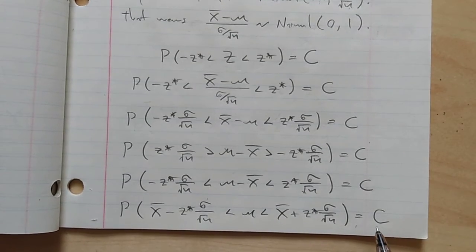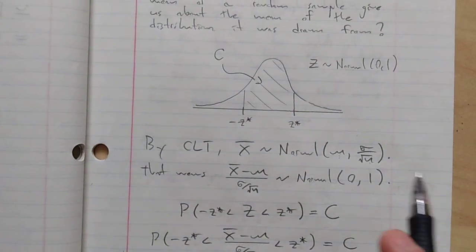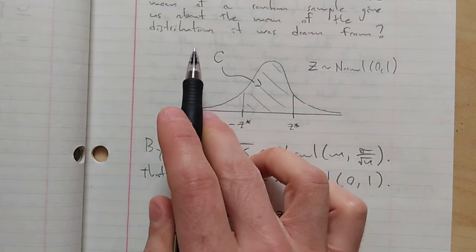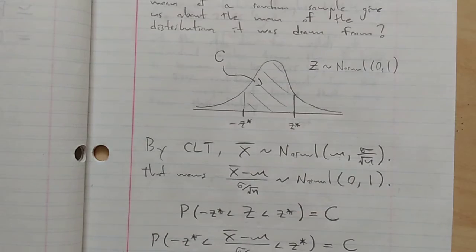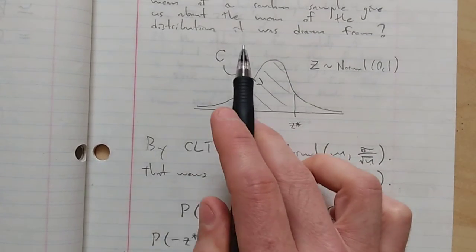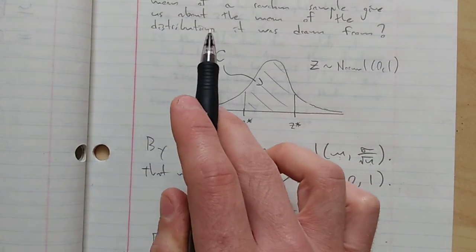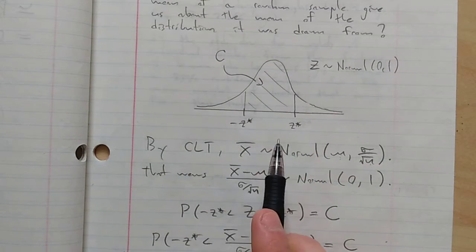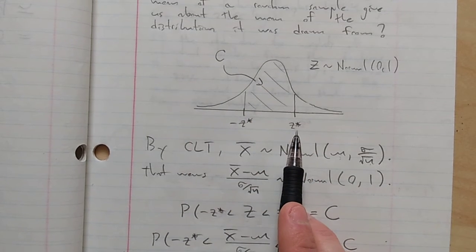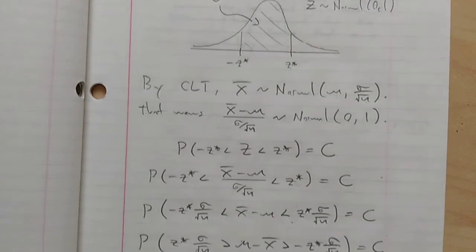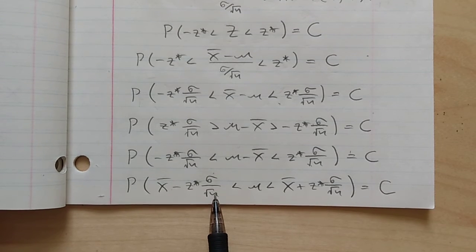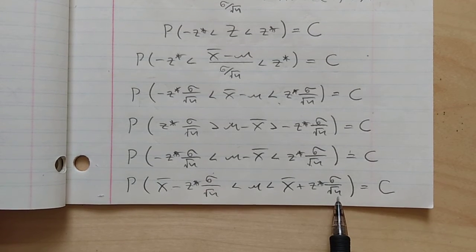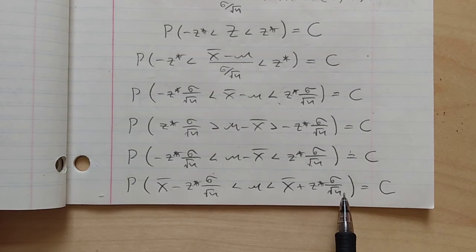So for any number c I like, any number c that's going to be a probability, say c is going to be 90%. If I set c equal to 0.90, then I can find these two numbers, minus z star and plus z star, just using the z table. And I can fill in all this information. I'll know my sample size. If I know the standard deviation in the population that I'm sampling from, I can fill in all this information.